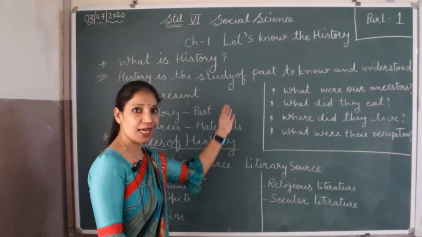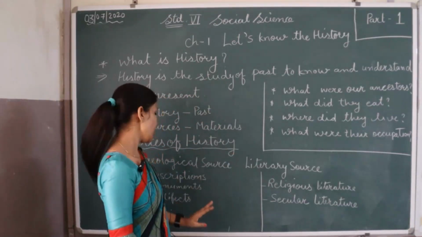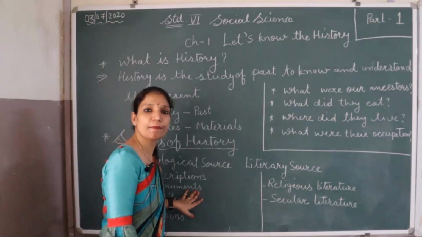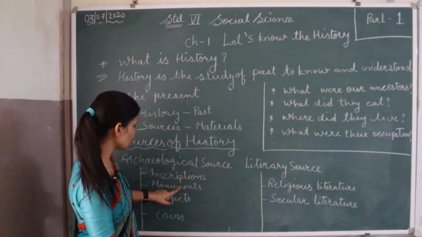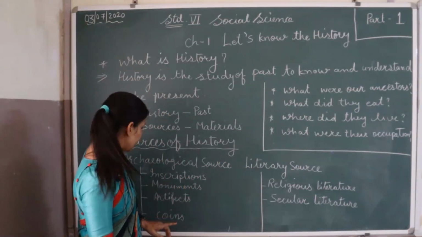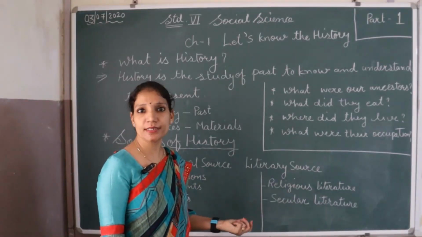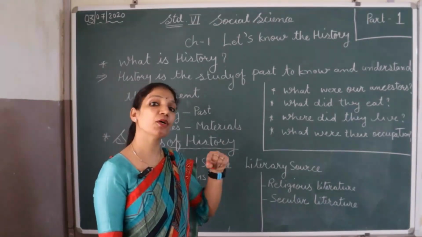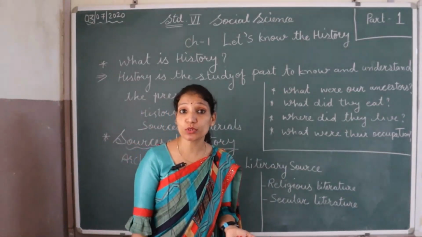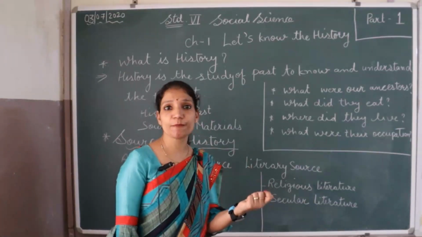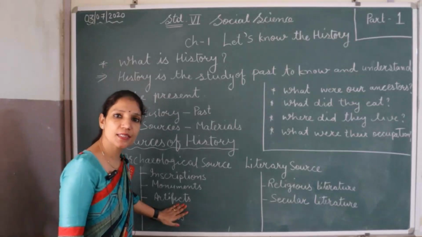Monuments, buildings like Taj Mahal. I already gave the example of Taj Mahal. This is also a source of history. If you are going to visit Taj Mahal or Red Fort, it means you are studying the past. So what is your source? Monument. Then artifacts mean some old tools, some ornaments from which we get information about that time. From which time those ornaments were, from which time those tools were, the people were using this type of tools, the stone tools, the metal tools. So all this tells us about the past.